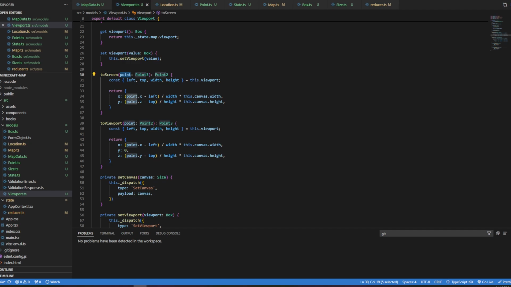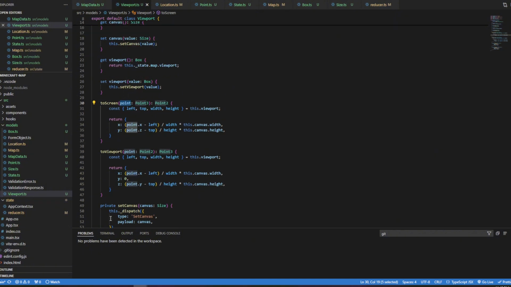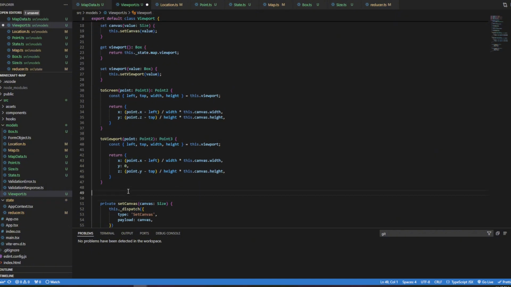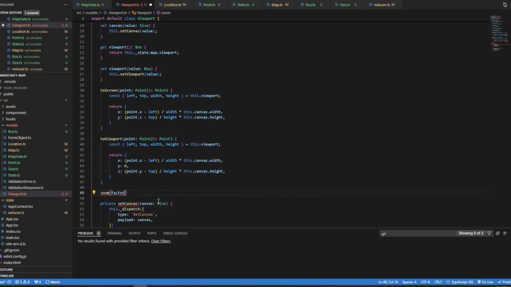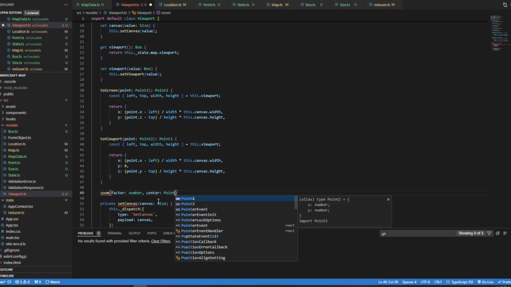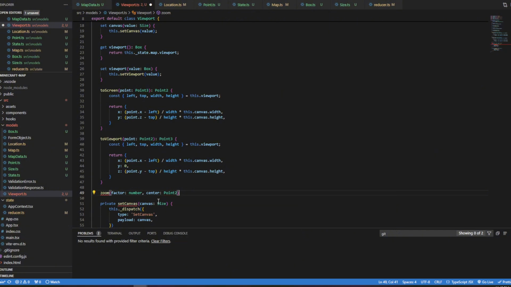And then we need operators for this. We need a zoom operator. So we're going to have a zoom, and that's going to take a factor, which is a number, and it's going to take a center, which is a point 2, because it's going to be a canvas coordinate, and it's not going to return anything. We can do void if we want to.